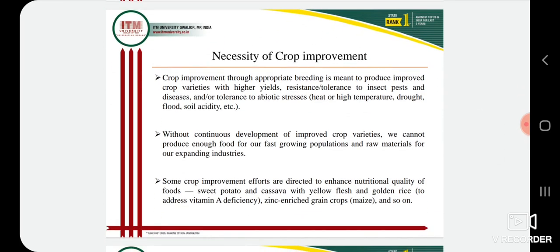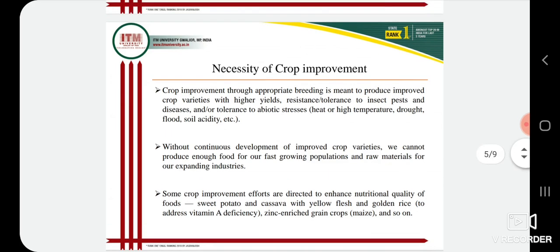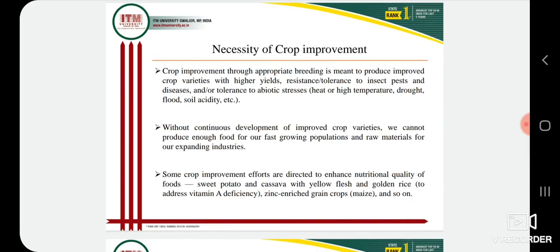Without continuous development of improved crop varieties, we cannot produce enough food for our fast growing population and raw material for our expanding industries. Without developing improved crop varieties, we can't feed our nation.